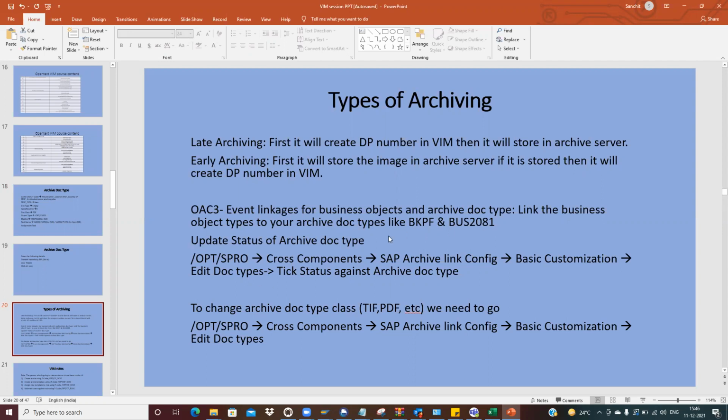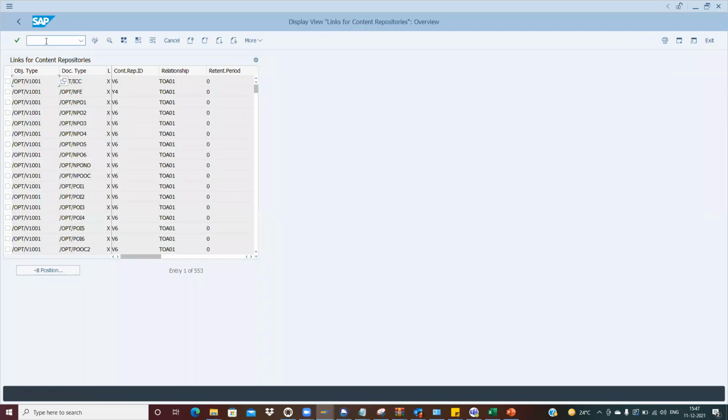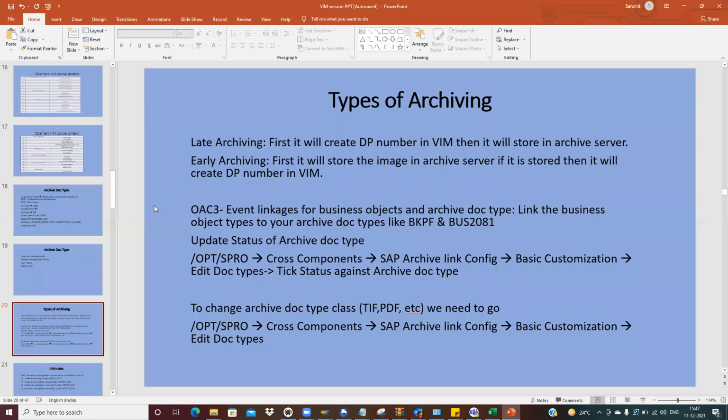This is the BKPF. So how can we do it? We can do it with the OAC3 transaction, OAC3. Now let me find my archive doc type. I think this is the one we have created. Let me save this.